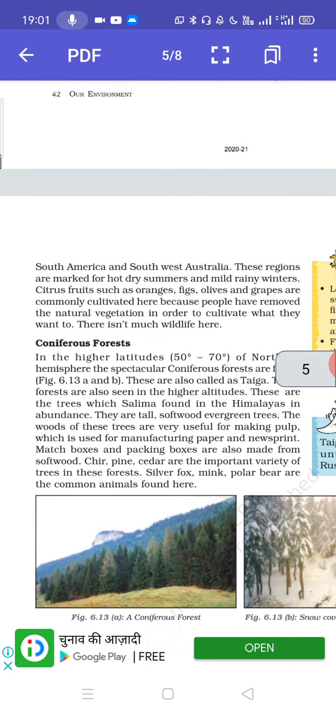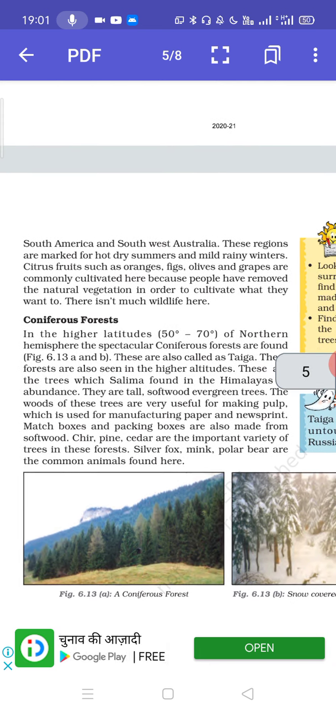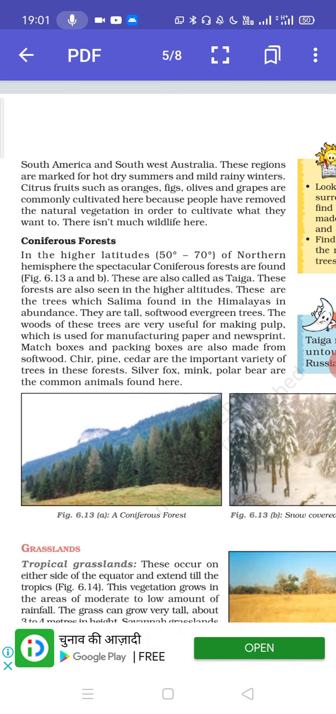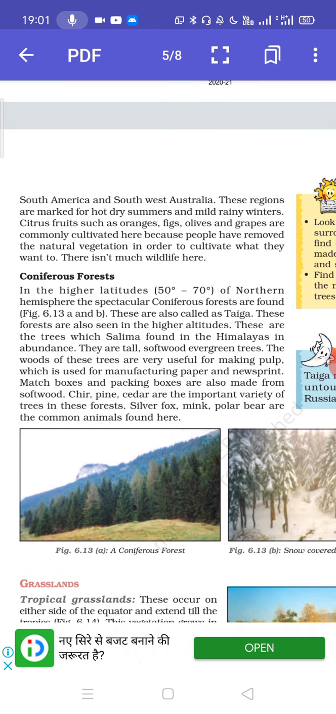Okay. Then we will talk about the coniferous forest or taiga, which means pure, at higher latitudes, that is 50 to 70 degrees. Taiga is a Russian word and it means pure. The trees which we find here are tall, softwood, evergreen, and the pulp from these trees is used for making paper, matchboxes, and for packaging purposes. The trees are cheer, pine, cedar. And the wildlife which we find here consists of silver fox, mink, polar bear.